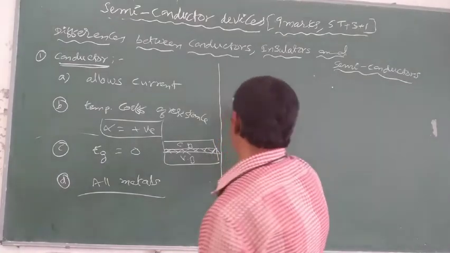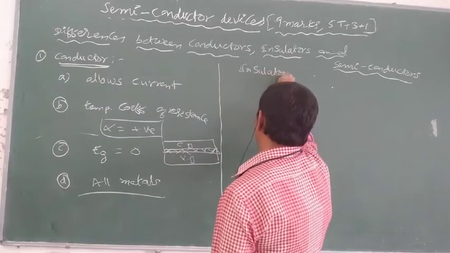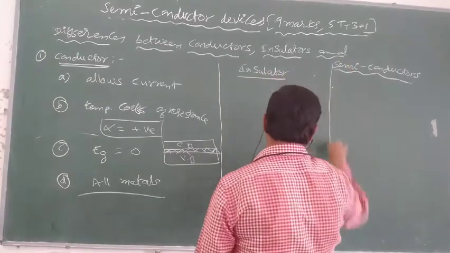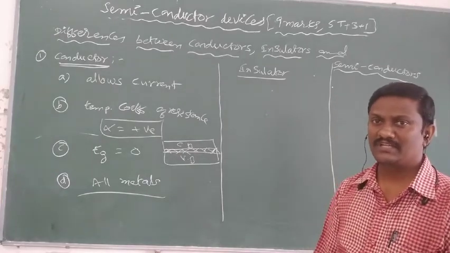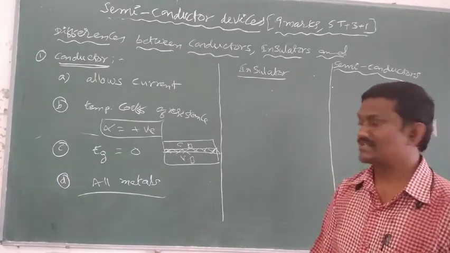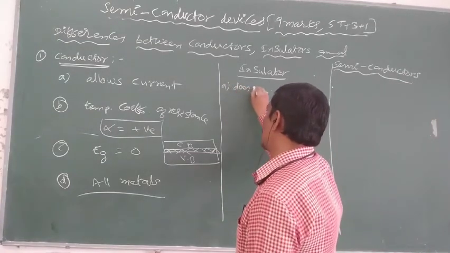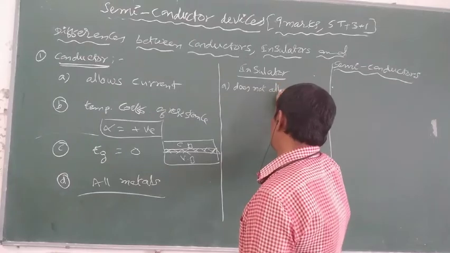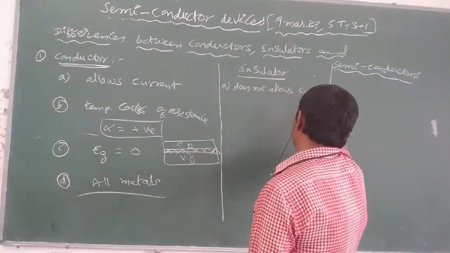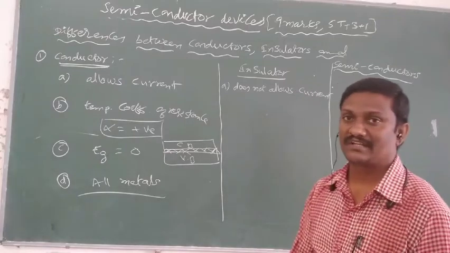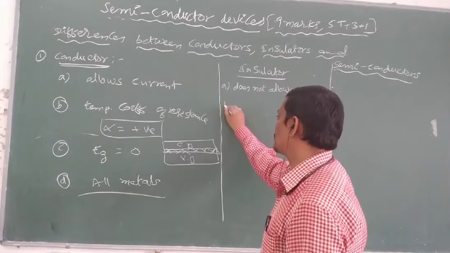Next one, insulators. What about insulators? Conductors are the substances which allow current, but insulators are the substances which do not allow current. Those substances are called insulators. So in insulators, current conduction does not take place.